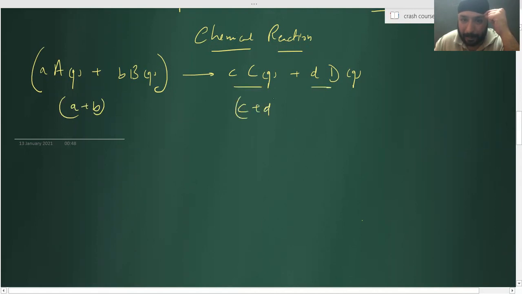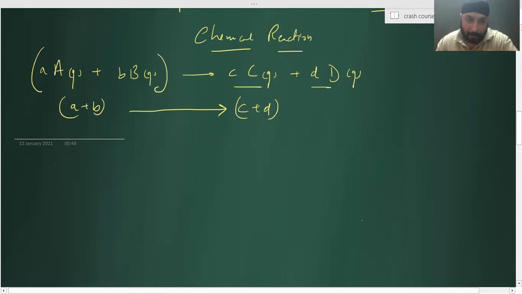Getting it? So here the number of moles of gases changes. In a gaseous process where expansion and contraction take place, the number of moles of gases will always remain constant. But in this case, the number of moles of gases undergoes change. Understood?